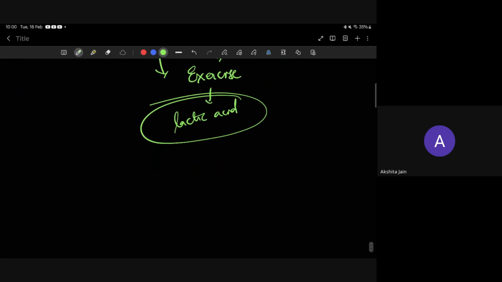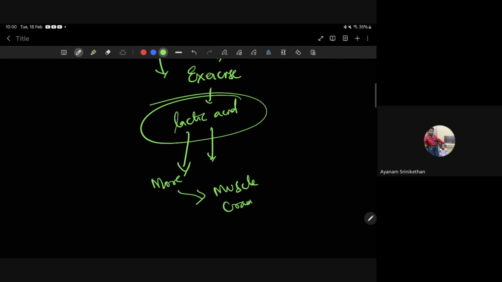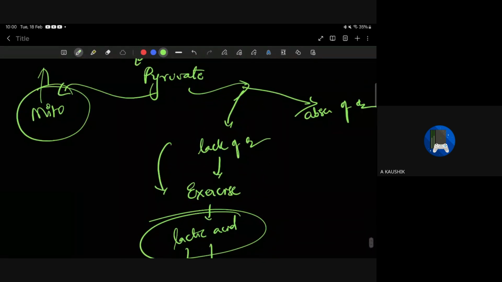But if a lot of lactic acid accumulates, that is not good. What will happen? Muscle cramps. More lactic acid gives muscle cramps. Have you ever experienced muscle cramps? Yes, ma'am. Yes, horrible, right? So this is due to lack of supply of oxygen.